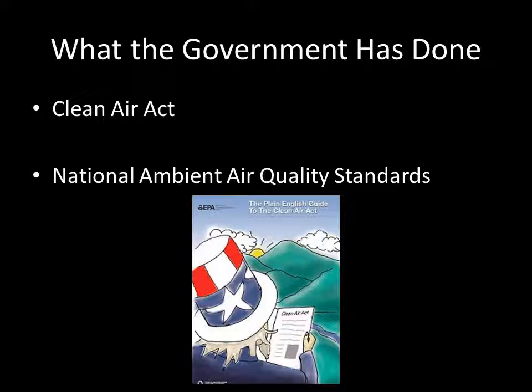The government can also play a major role in slowing down the process of global warming. In 1970, the government passed a bill called the Clean Air Act. The Clean Air Act was a set of rules that limited and put regulations on air emissions from both mobile and stationary sources. The law also allowed the EPA to create the National Ambient Air Quality Standards, or the NAAQS. The goal in place when this bill was released was to have NAAQS in every state by 1975.